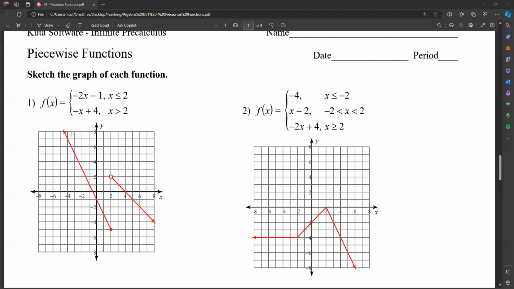So if you were to graph this line, you can keep going. It would look like this. If you were to graph this line, it would look like this. But since the domain says x is less than or equal to 2 for the first one, you cannot go past the 2. And then for the other one, the domain is important as well. The x must be greater than 2, meaning it must be over here.